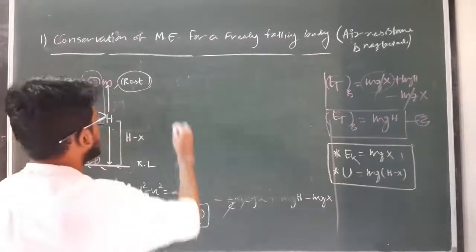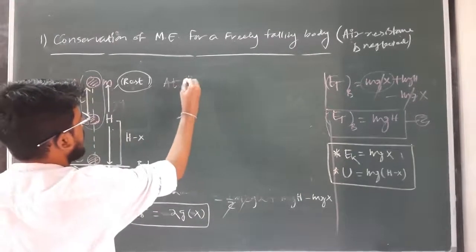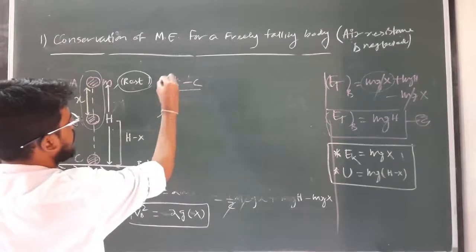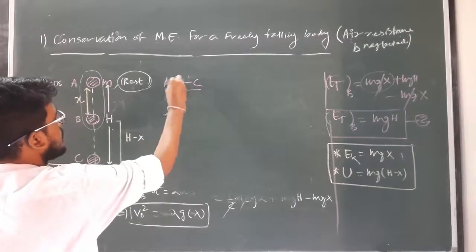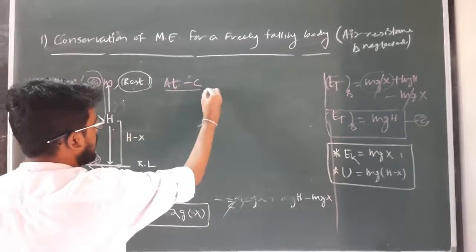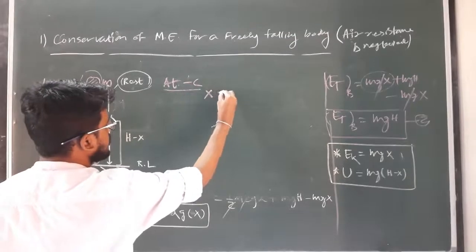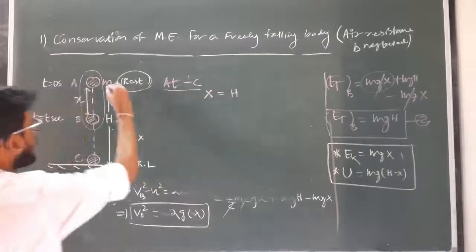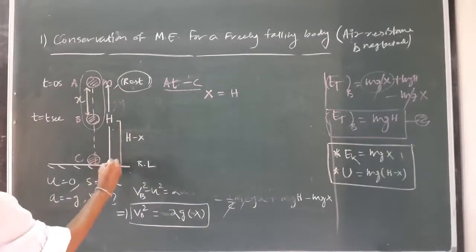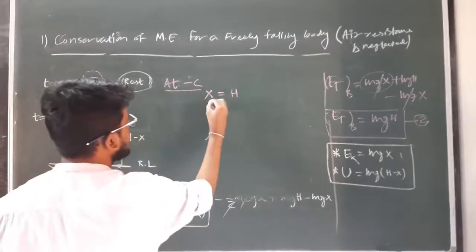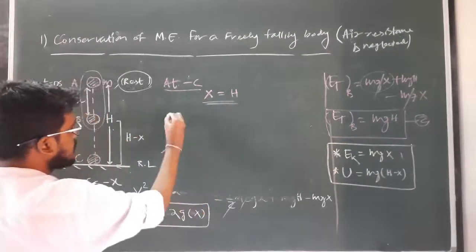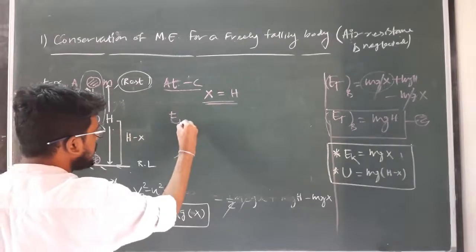at point C, x equals h, because it has already covered the distance h completely. So what is the value of kinetic energy?